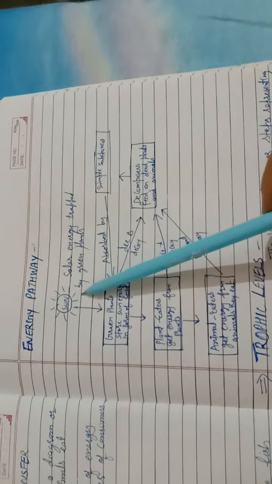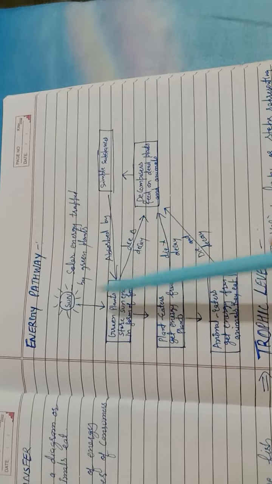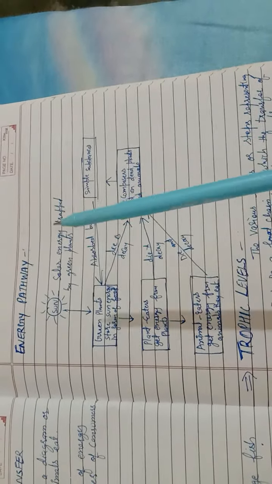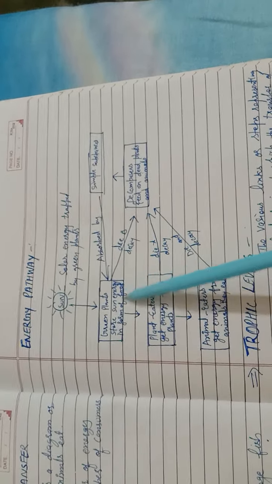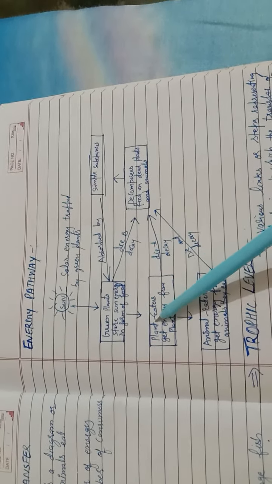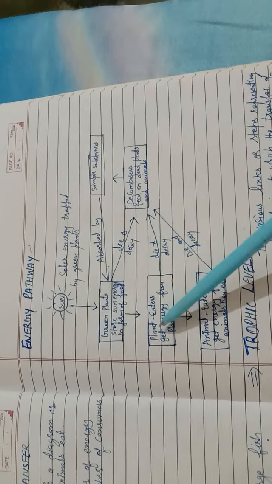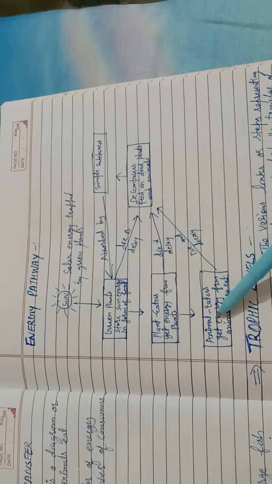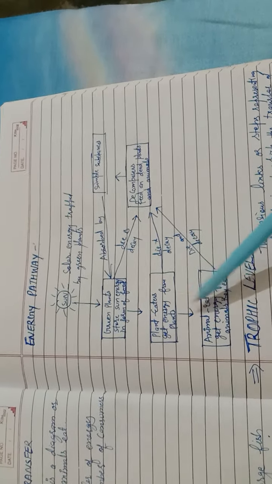Here you can see the sun. Solar energy is trapped by the green plants. By the process of photosynthesis, the green plants trap the solar energy and store it as food. That is taken by the plant eaters. Herbivores eat plants and get energy from them. Then another organism, the animal eaters, eat herbivores and get energy from these animals.